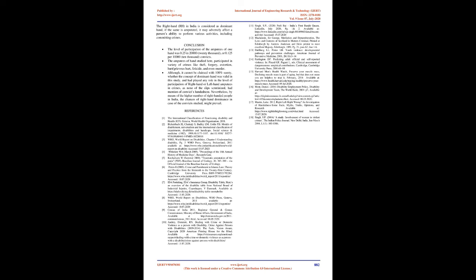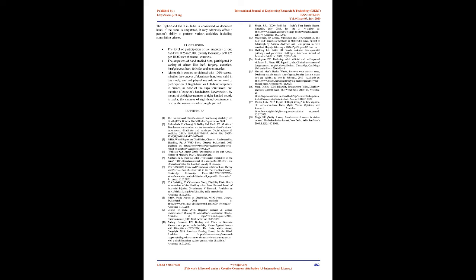4. The amputees of right hand, RH, had 46% participation in IPC crimes, 46% of 24 numbers of such convicts. 5. The amputees of left hand, LH, had 60% involvement in IPC crimes, 60% of 26 numbers of such convicts. 6. The involvement of convicts with amputation of right hand, or the left hand intact, in crimes falling under Indian Penal Code, IPC, crimes was less. 7. The involvement of convicts with amputation of left hand, or the right hand intact, in crimes falling under Indian Penal Code, IPC, crimes was more. The right hand, RH, in India is considered as dominant hand. If the same is amputated, it may adversely affect a person's ability to perform various activities, including committing crimes.